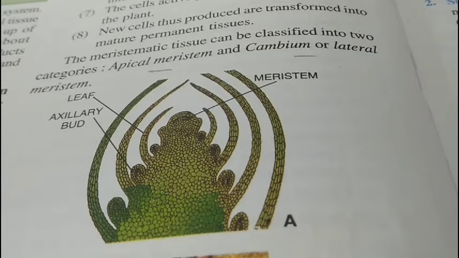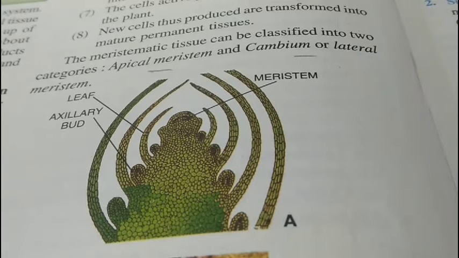The meristematic tissue can be classified into two categories: apical meristem and lateral meristem. The lateral meristem is also known as cambium.